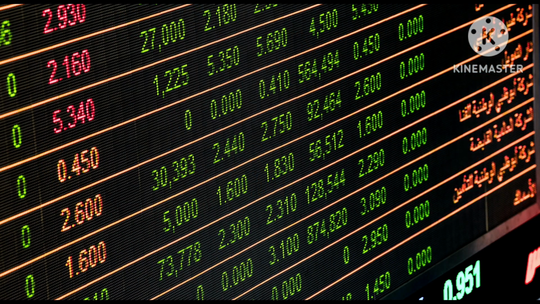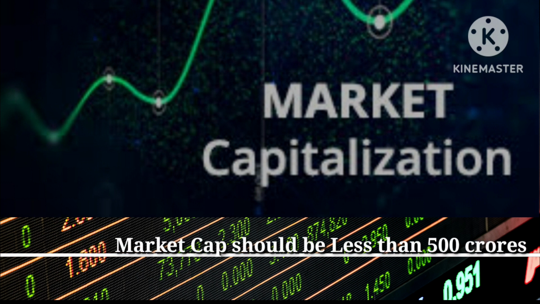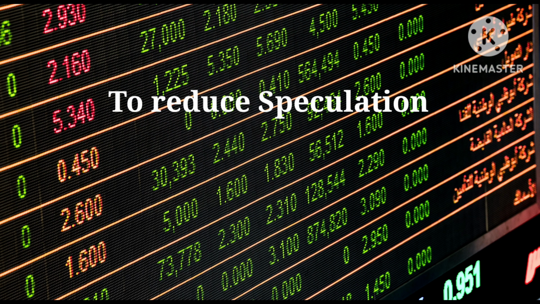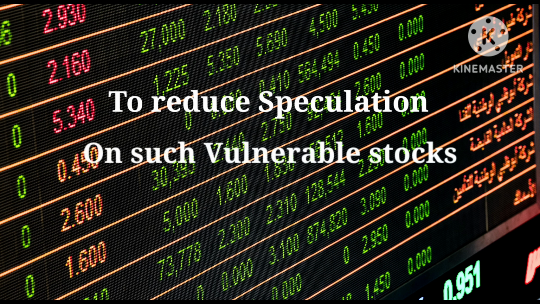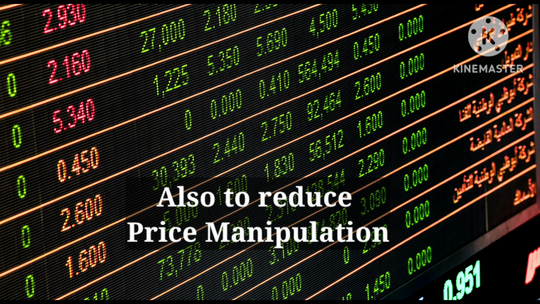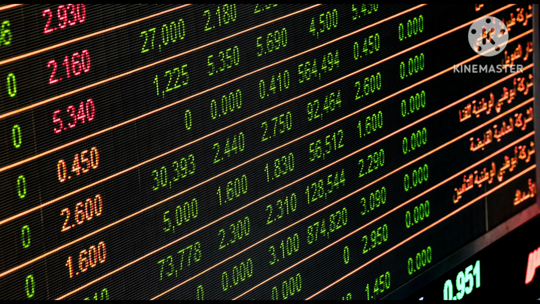The first criterion is the market capitalization of the stock. The market capitalization of the stock should be below 500 crores. Only then would it be part of a T2T segment. The reason is that they want to curb speculation on such vulnerable stocks, as, because of their sheer small size, they could be vulnerable to price manipulation. So in order to avoid price manipulation, they become part of the T2T segment, which has certain rules and regulations to keep variations in such a segment to a minimum.